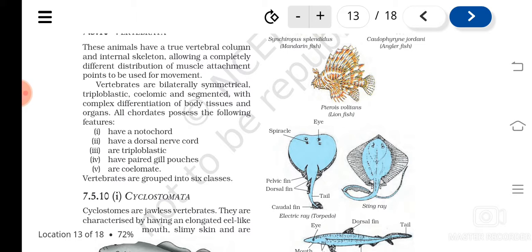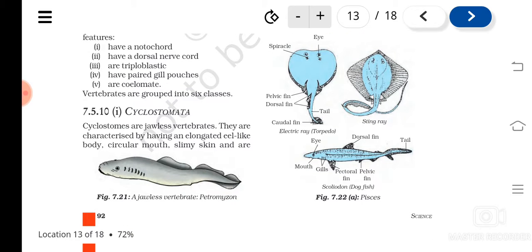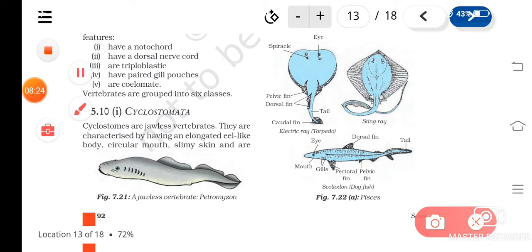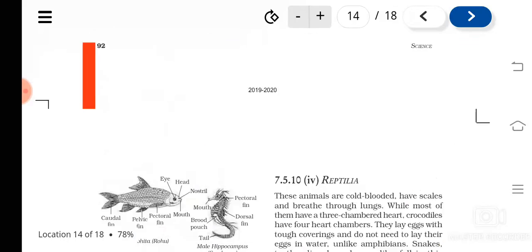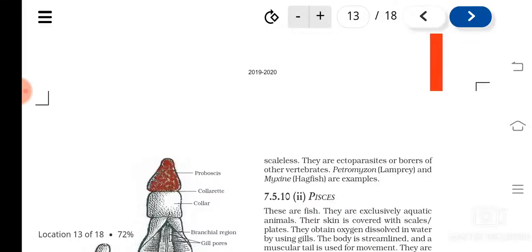And vertebrates have different classes, like Cyclostomata. What are they? Cyclostomata is the first class. The speciality of this is they are jawless vertebrates. Jaws are there in which teeth are present, isn't it? So these organisms do not have jaws, so they are known as jawless vertebrates. Their body is elongated, fish-like, and they have a circular mouth, with which most of them are parasites.